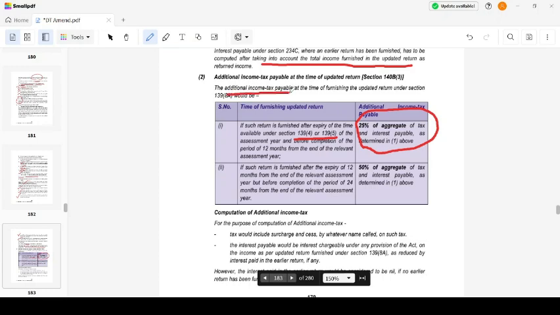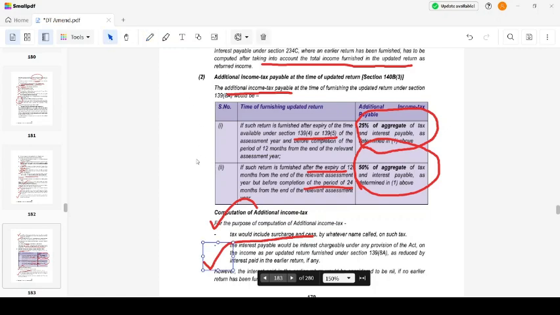Additional income tax payable at the time of furnishing updated return under section 139(8A) would be, if it is within 12 months from the end of the relevant assessment year, 25%. If it is after expiry of 12 months but before completion of 24 months, then it is 50% of the tax and interest payable as determined above. Then, computation of additional income tax: tax would include surcharge and cess. Interest payable would be the interest chargeable under any provision of the Act on the income as per the updated return, as reduced by the interest paid in the earlier return. That is, interest for the current return minus the interest already paid.